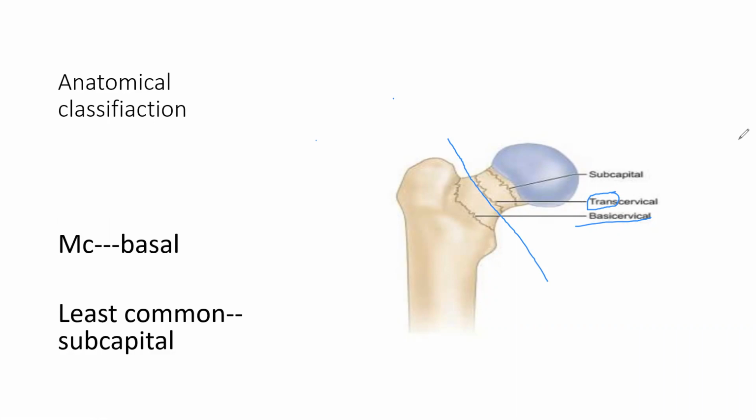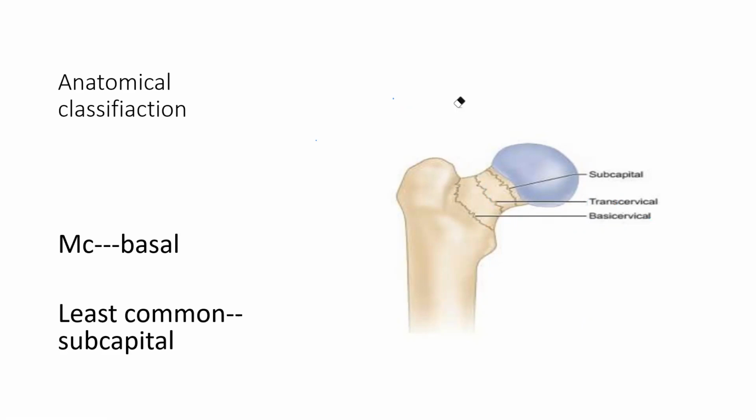So which is the most common and which is the least common? Most common is the basal. A fracture here is more common. As you know, capital punishment in India or anywhere in the world is the least. So the least problem is subcapital. Least common is subcapital. Most common is the basal.